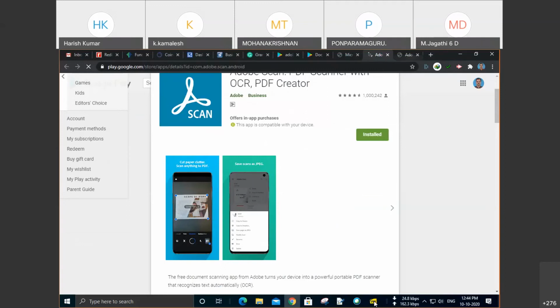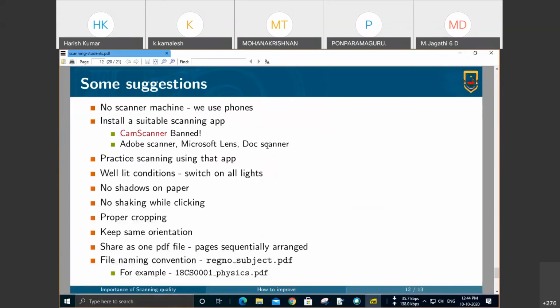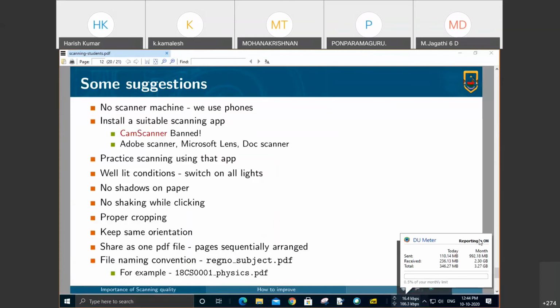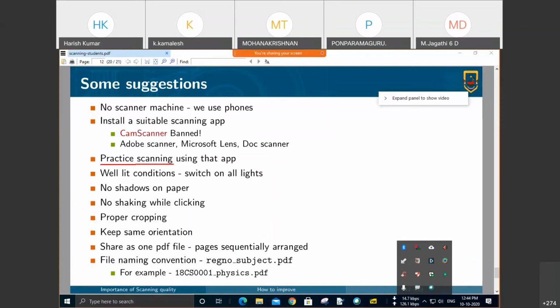We will talk about those filters. What is more important is that, whichever app you choose, you should practice scanning using that app. So please do some practice. Don't open the app only when it is needed. Practice scanning using that app. As we say generally, practice makes one perfect. Without waiting for the examination date, you should practice.